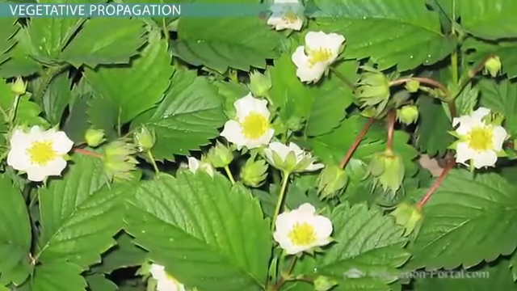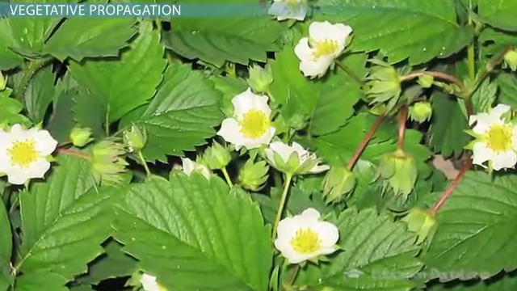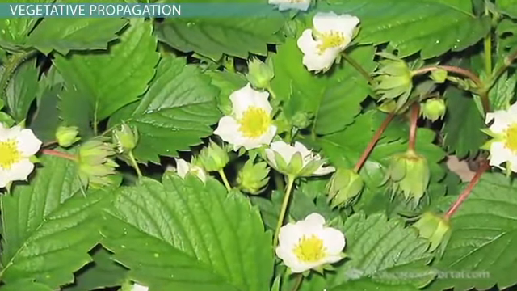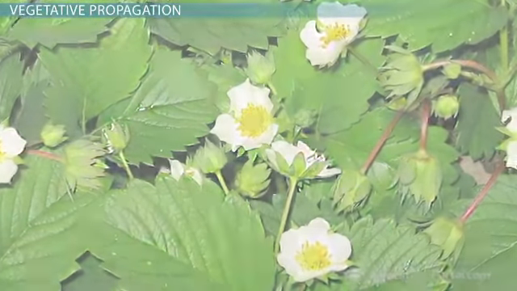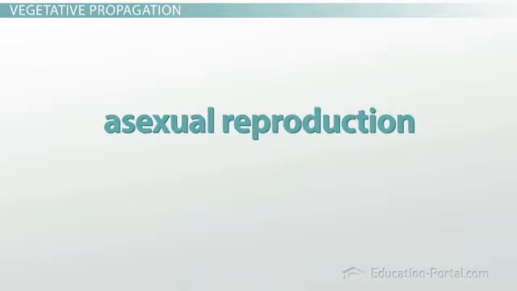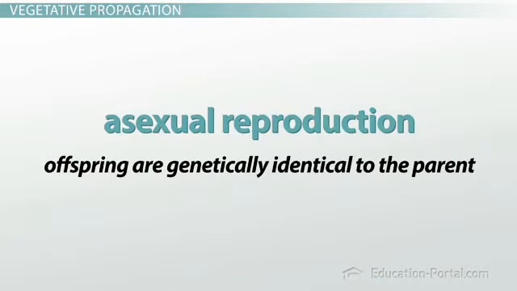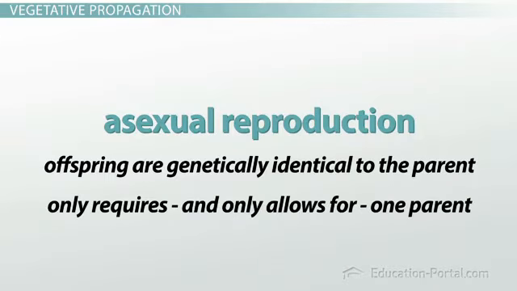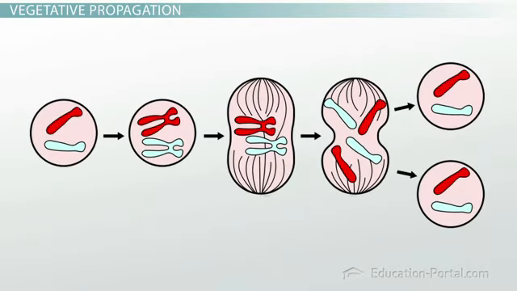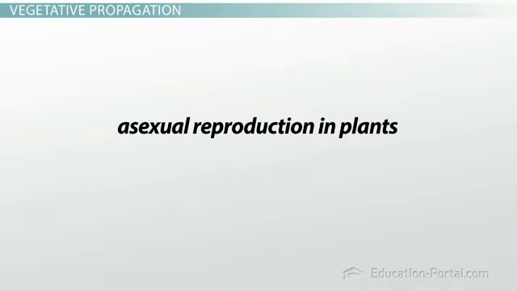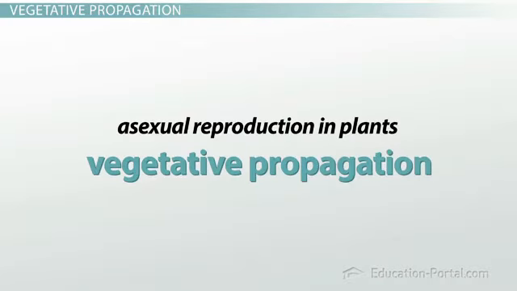We will look at a few of these forms of reproduction, but first, let's understand some general aspects of asexual plant reproduction. Asexual reproduction is when offspring are genetically identical to the parent. Asexual reproduction only requires and only allows for one parent. Most of the time, we think of two parents, a male and a female, making an offspring. However, asexual reproduction only uses one parent. In plants, asexual reproduction is called vegetative propagation.